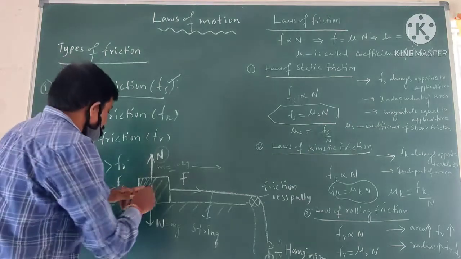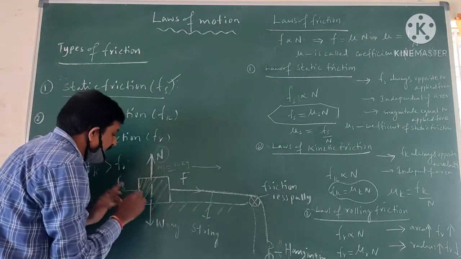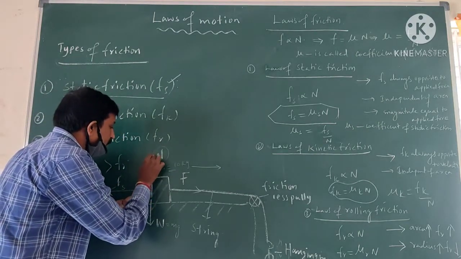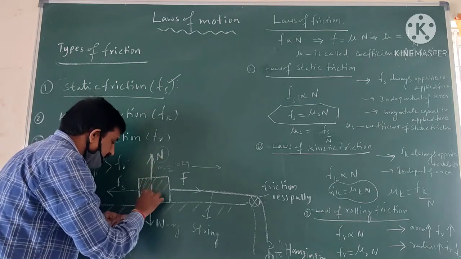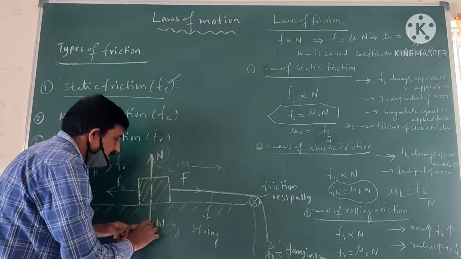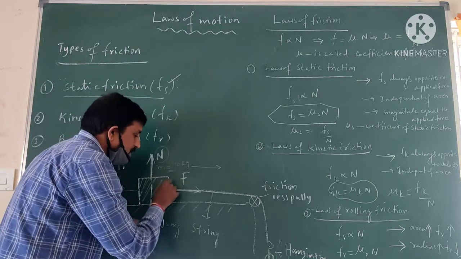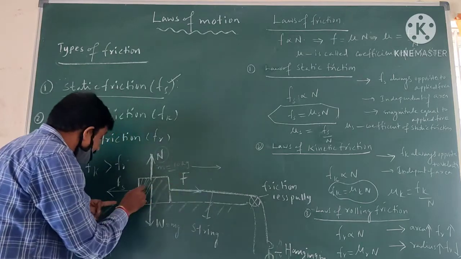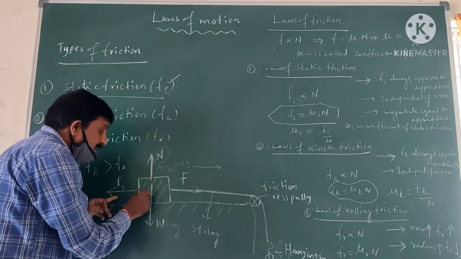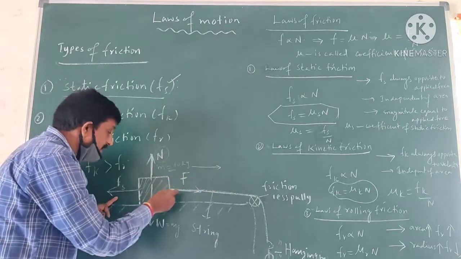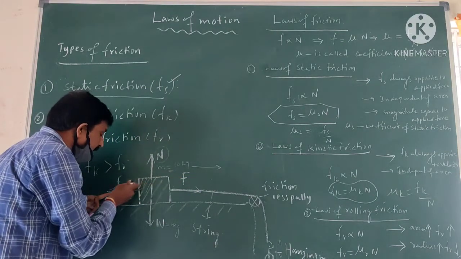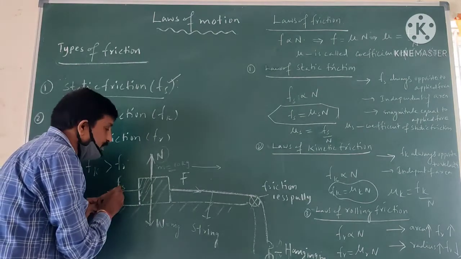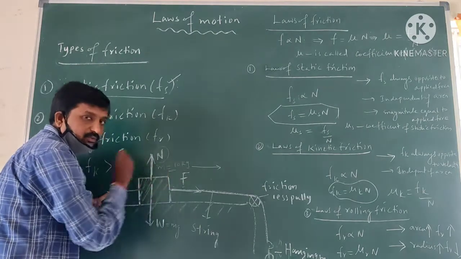Okay. So in this body, how many forces are acting? Normal force is acting in the upward direction, and the weight of the body is acting in the downward direction. Applied force is acting towards the positive x direction, and the friction force always opposes the motion of the body. It is acting in the negative x direction. The friction force is always opposite to the applied force.